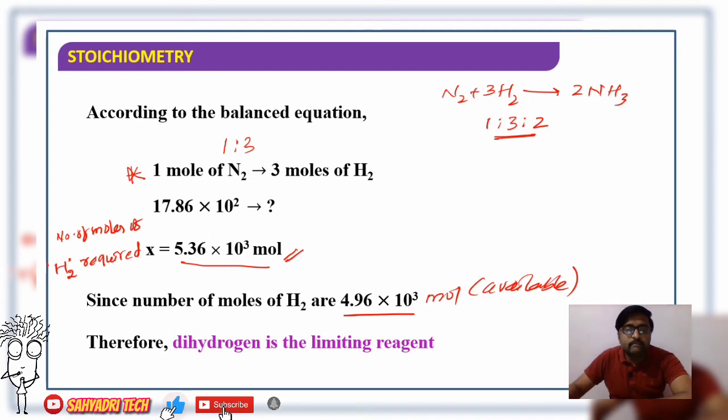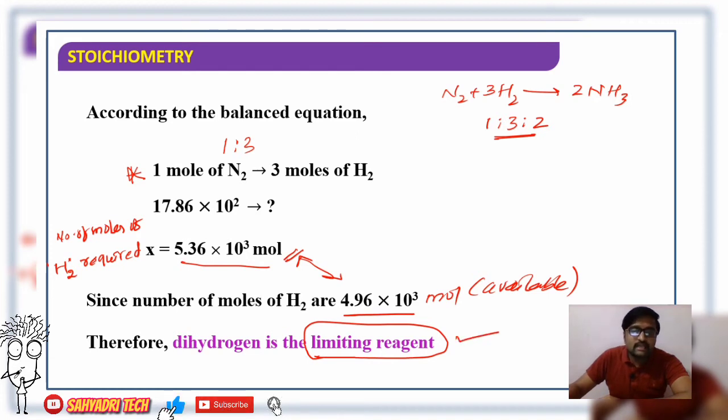On comparison of these two values, hydrogen available is less than required. Required is high but available is less. Then what can I say? All hydrogen will be consumed during the reaction. Therefore, H2, dihydrogen, acts as the limiting reagent. So we got one answer out of N2 and H2: H2 acts as the limiting reagent.